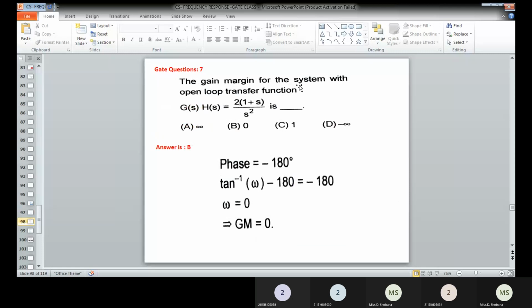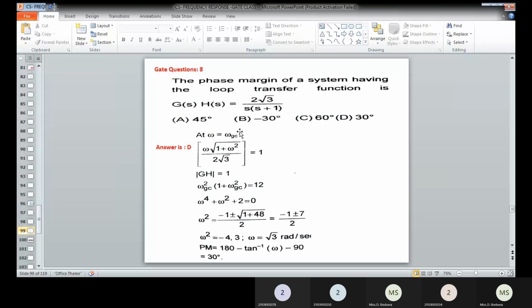The gain margin for the system is to be determined for the given transfer function 2 into 1 plus s to the square. So the phase angle is minus 180. The phase angle of this G(s)H(s) is nothing but tan inverse of omega minus 180, that is equal to minus 180. So here omega value becomes 0. Omega is 0 means automatically the gain margin also becomes 0. That option is available in B. That will be the correct answer. And similarly with the next problem also.